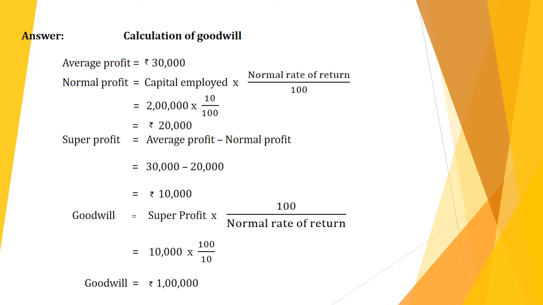I will explain the answer. Calculation of goodwill. Average profit is 30,000. Normal profit equals capital employed into normal rate of return by 100, so 2 lakhs into 10% is 20,000. Then super profit equals average profit minus normal profit, so 30,000 minus 20,000 is 10,000. Goodwill equals super profit into 100 by normal rate of return, so 10,000 into 100 by 10. When we multiply, we get 1 lakh. In this way, we have to calculate goodwill under capitalization of super profit method.